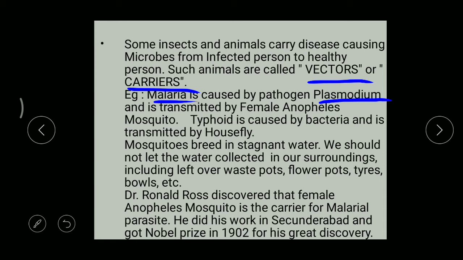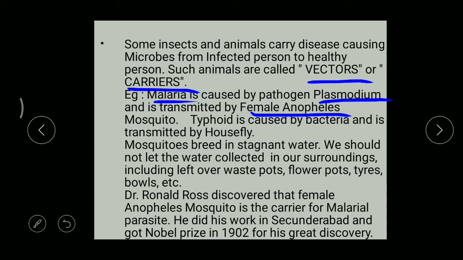When this Plasmodium enters our body, then we get malaria. But Plasmodium does not enter our body by itself; it takes the help of another insect. What is that insect? It is the mosquito, the female Anopheles mosquito. So the female Anopheles mosquito carries this Plasmodium from an infected person to a healthy person.